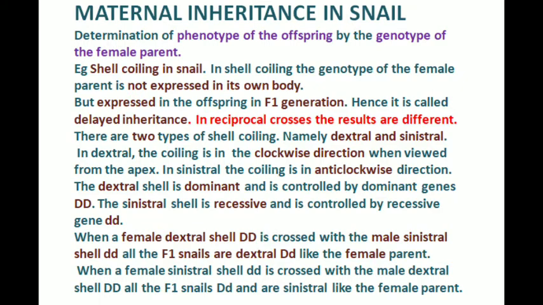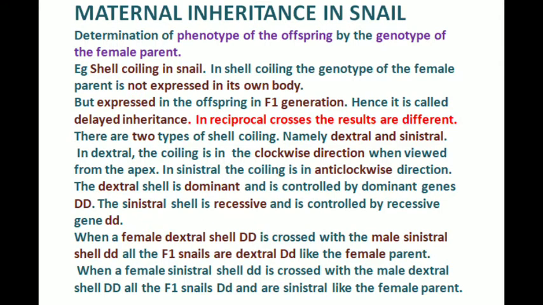The dextral dominant shell is controlled by the dominant gene D and the sinistral recessive shell is controlled by the recessive gene d. When a female dextral with homozygous dominant genotype is crossed with a male sinistral with homozygous recessive genotype, all the F1 snails are dextral, like the female parent.